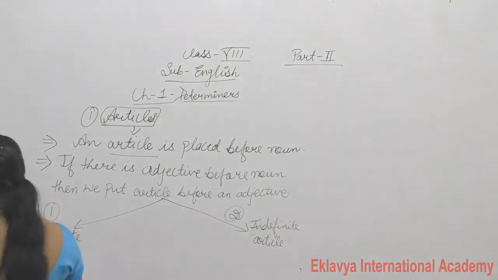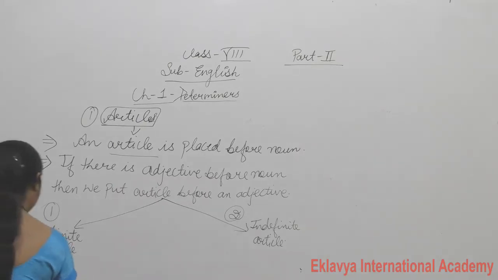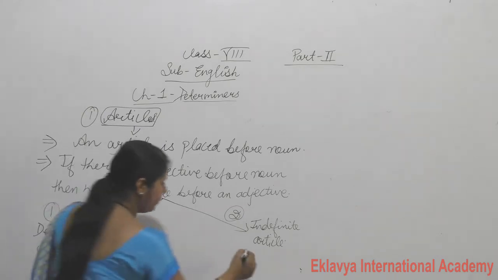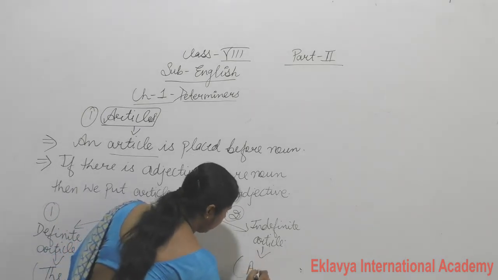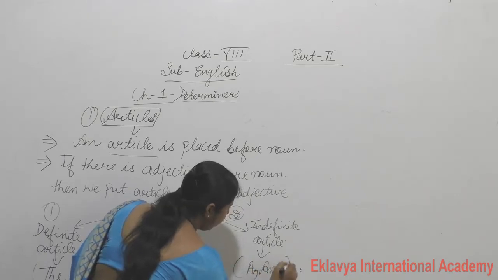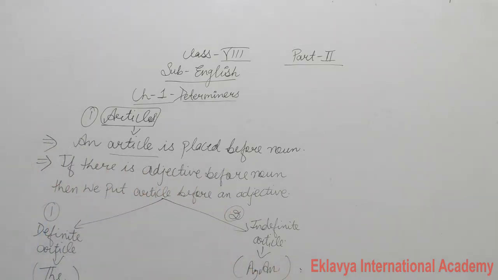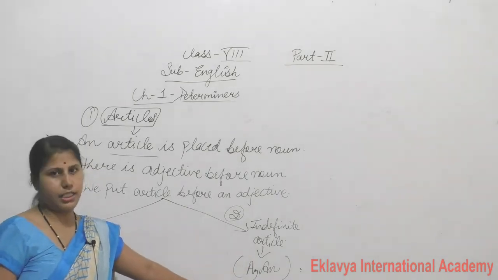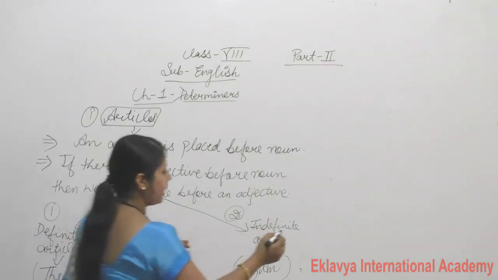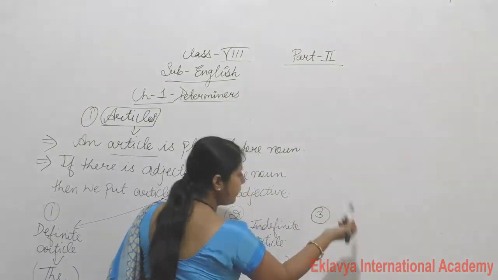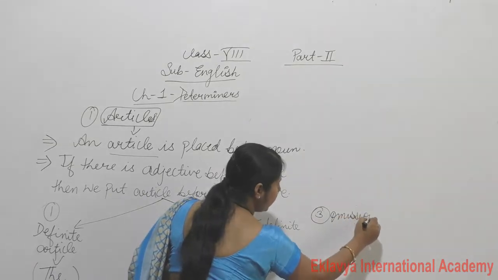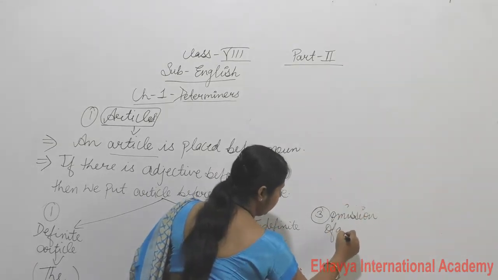Now, what do we consider in the definite article? The is the definite article, but a or an is the indefinite article. The is the definite article and a or an is the indefinite article. Clear? One more article is also there. This we will talk about later on. That is a separate topic of article, that is called omission of article.